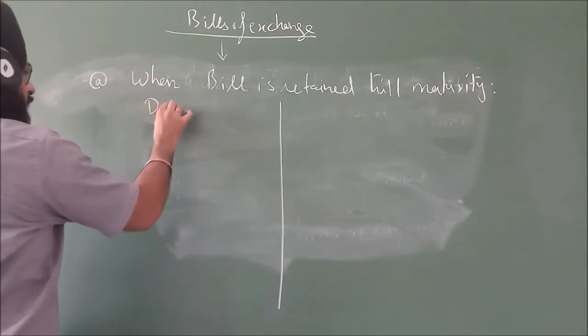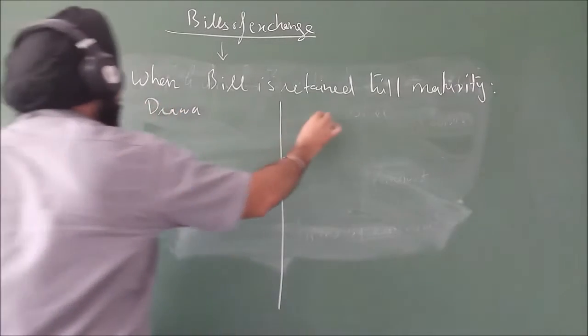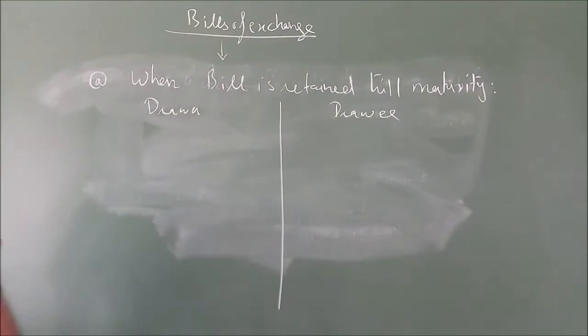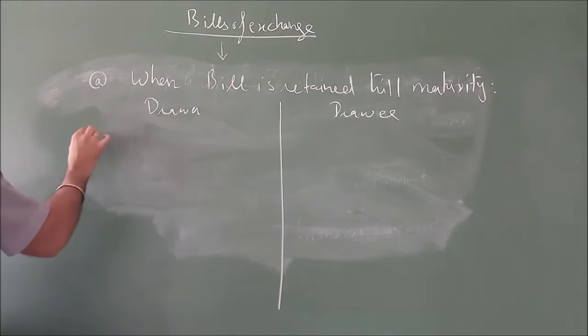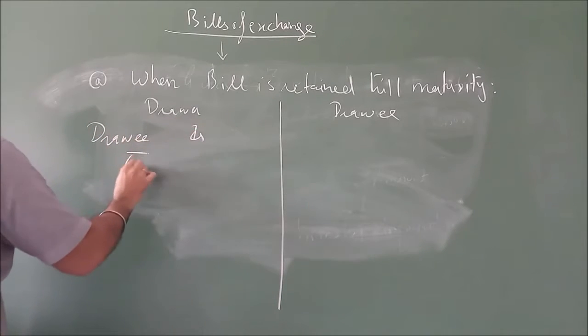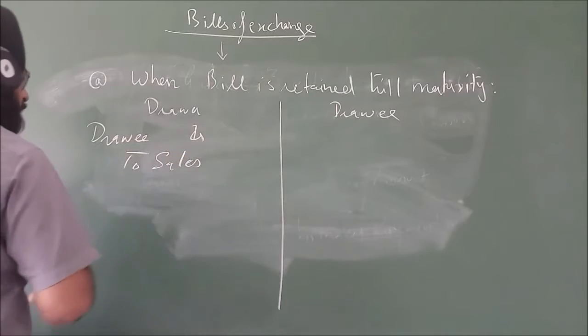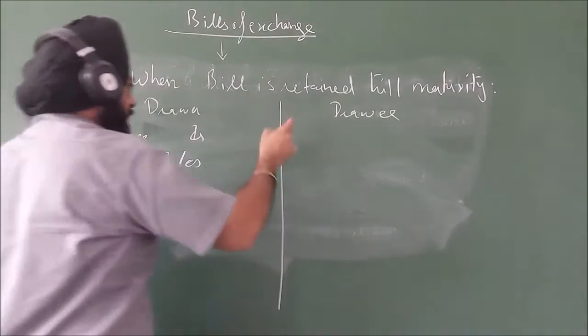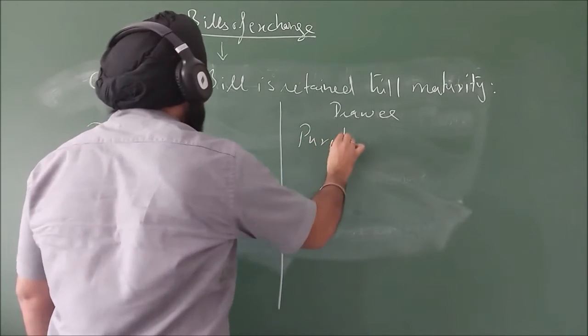In the books of the drawer, what entries will you write? It would be like this. For sale of goods, he will write the entry for sale of goods. He will write the entry for purchase of goods.